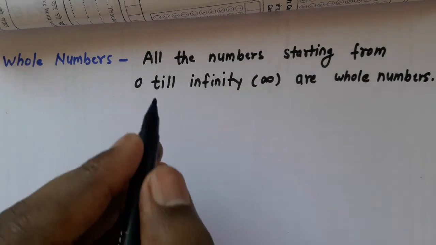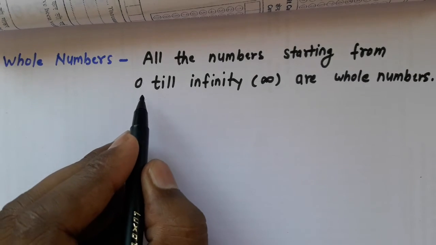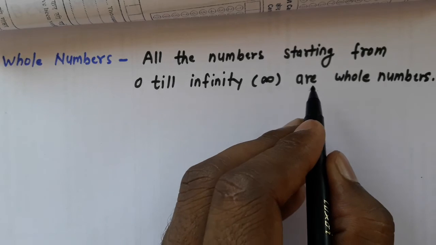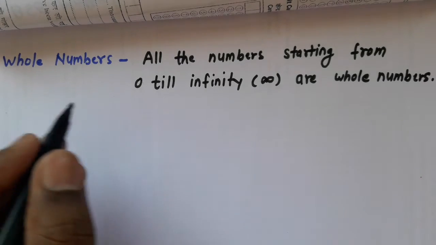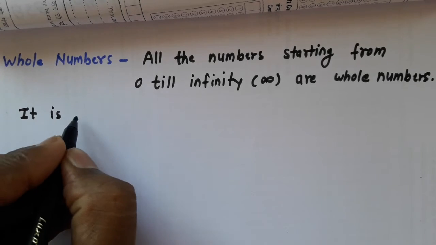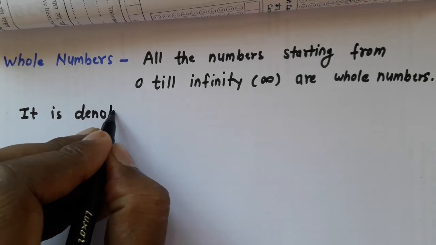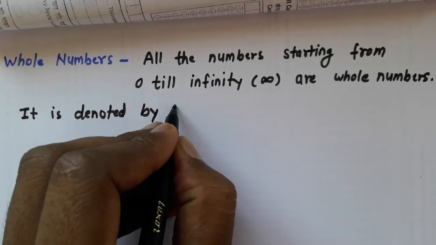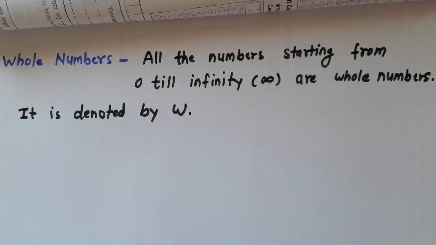This is the symbol of infinity. Whole numbers are denoted by W.